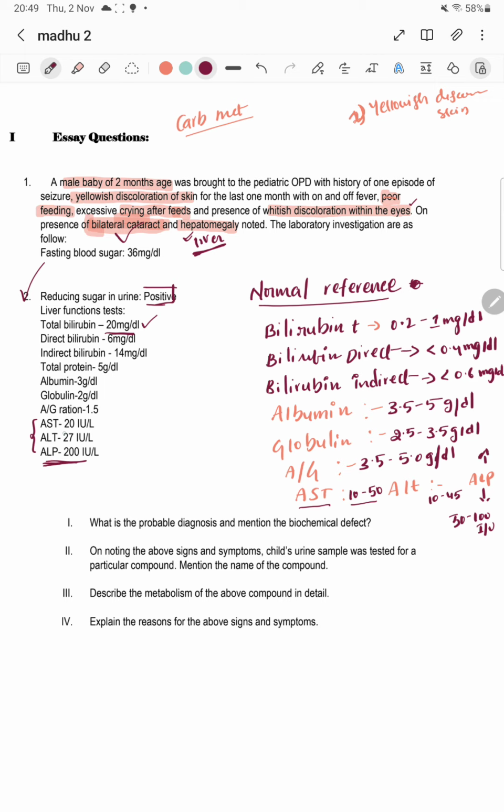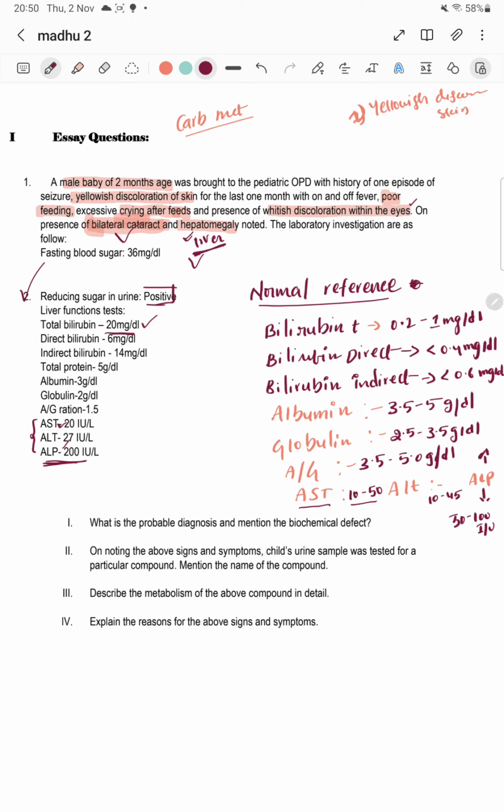So ALP is increased, AST and ALT both are normal. Now you can see, according to these values, you can easily tell that there is a defect in the liver. What happens? There is a yellow discoloration of skin. Defect of liver leads to bilirubin.